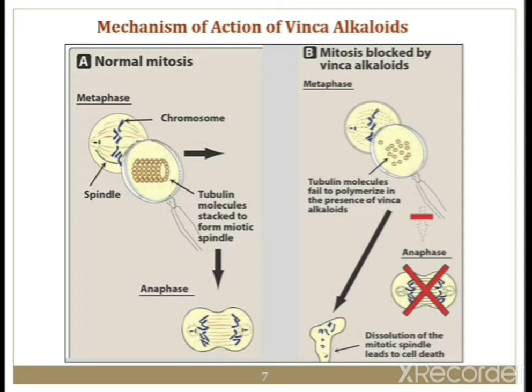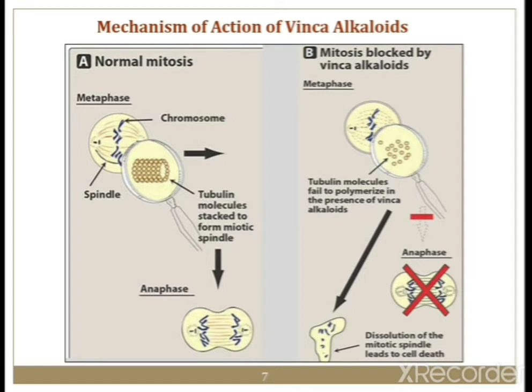In metaphase, chromosome segregation takes place. In the normal mitosis process, the chromosomes are segregated and form the spindle; the tubulin molecules stack to form the mitotic spindle. Once the mitotic spindle has formed in metaphase, the cell leads to anaphase.